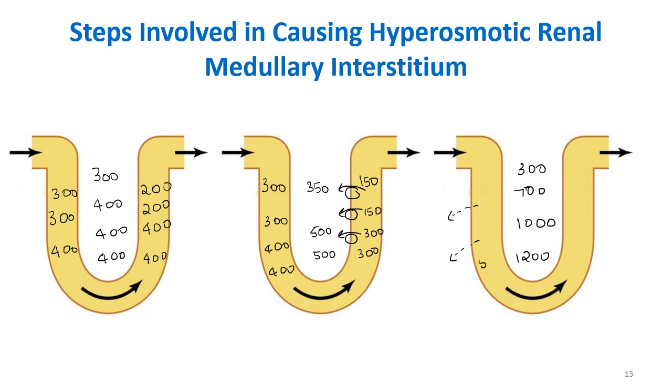So here also the osmolarity will be around say 100, then maybe say 500 and so on. Here also there will be an increase in the osmolarity. So when you draw this diagram, you will know the concept of how the first step of countercurrent mechanism is taking place. That is how countercurrent multiplication is taking place.